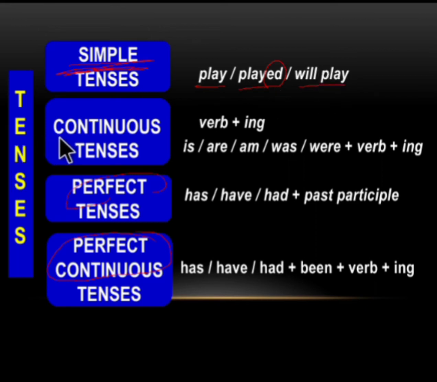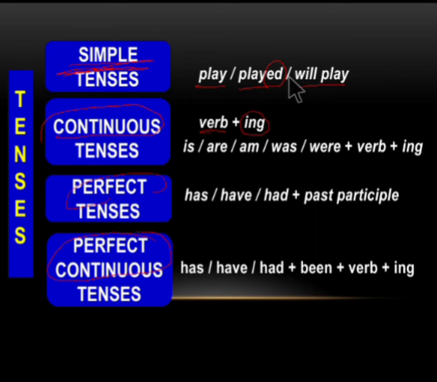And next we have the continuous tense. Here, the word continuous by the word itself denotes that something is continuing. And to show that something is continuing, what is that something? It is the action. Action is the verb. To denote the verb is continuing, we add ing to it. When we add verb plus ing, it shows the continuous tense. Verb plus ing denotes the continuous of the action.